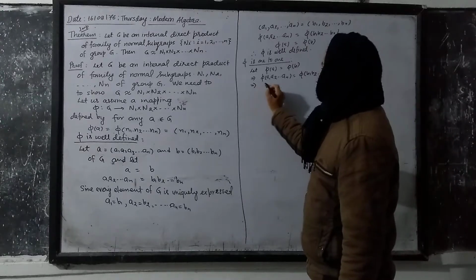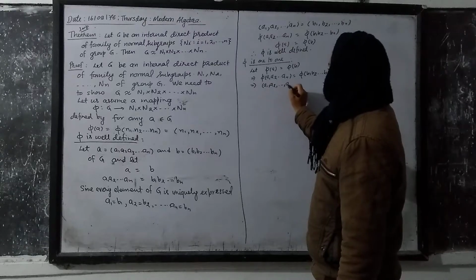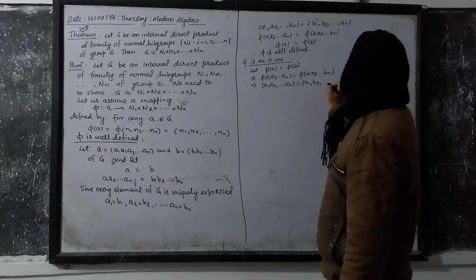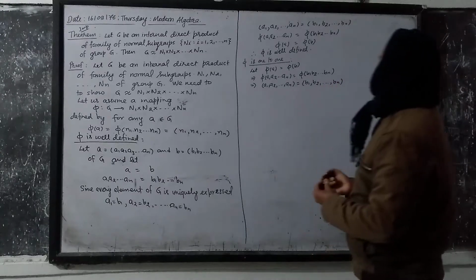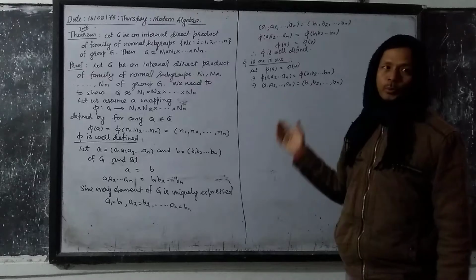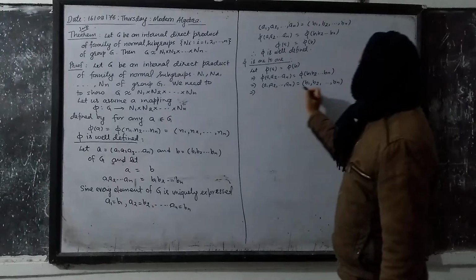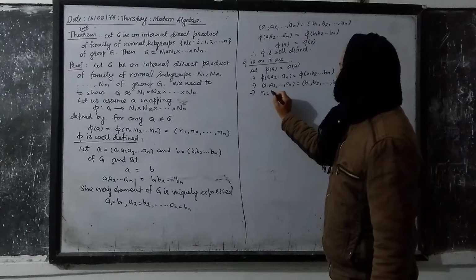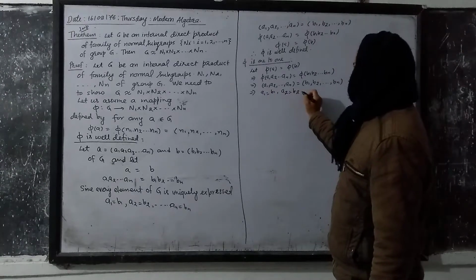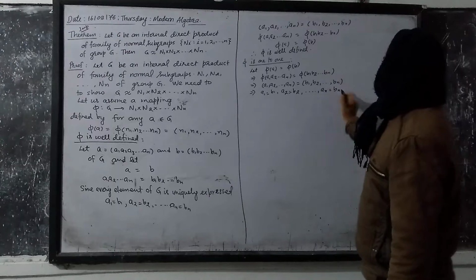So this will imply that the coordinate (A1, A2, up to An) will be equal to the coordinate (B1, B2, up to Bn). And we know well that in the form of coordinates, if two coordinates are equal, then their components will also be equal. The first component A1 will be equal to B1, the second component A2 will be equal to B2, and finally the nth component will be equal to the nth component.